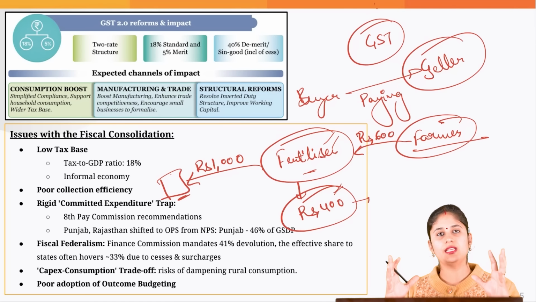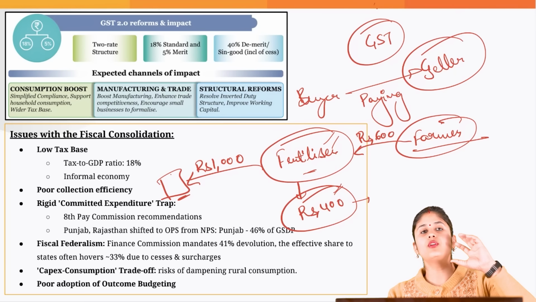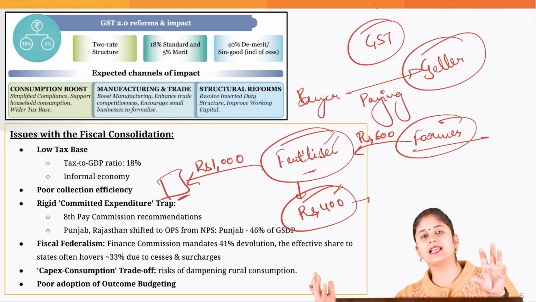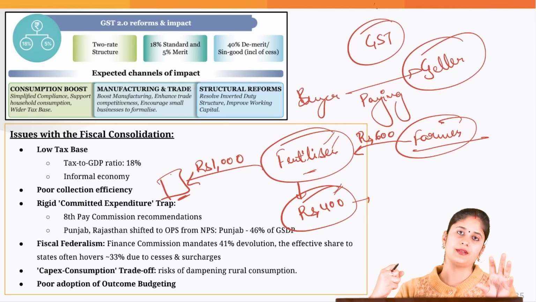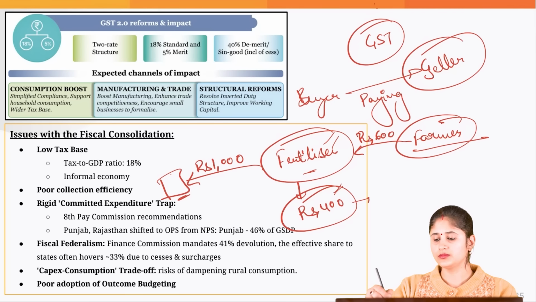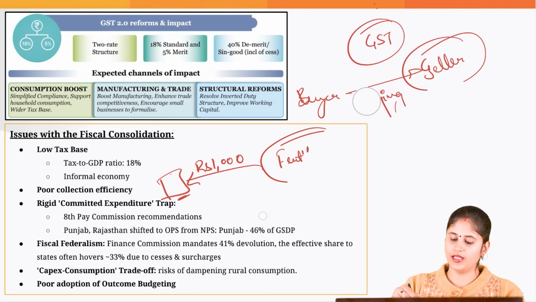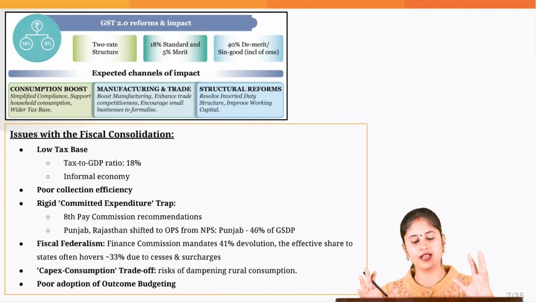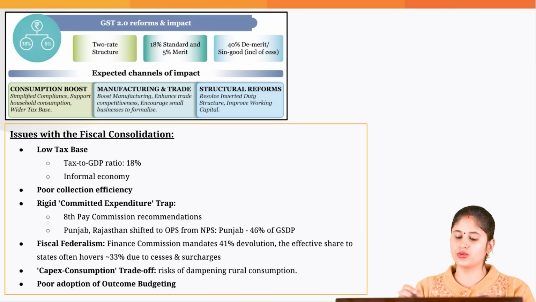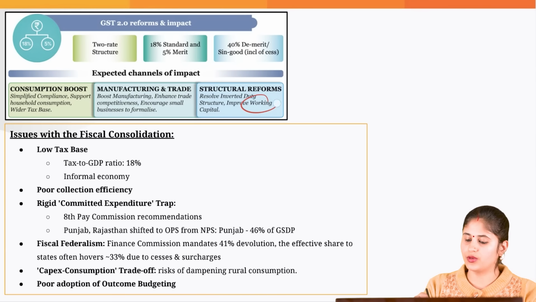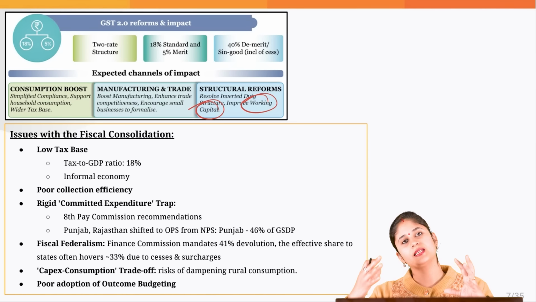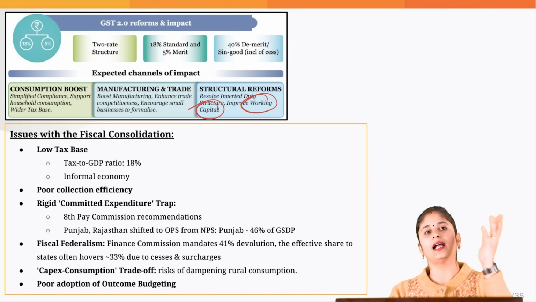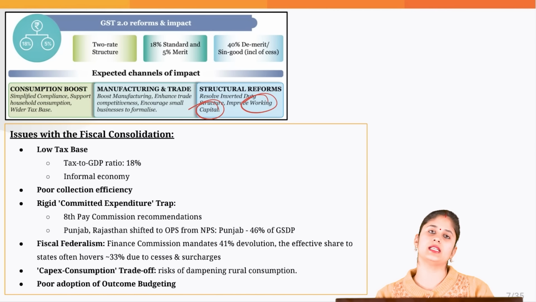Okay, so an inverted duty structure in simple terms is when you are paying more tax on inputs as compared to the tax that you are able to collect from the buyer when you are selling the output. So the government has stated that we are trying to address this particular thing. If this inverted duty structure is addressed, ultimately the working capital issues would be resolved, and the companies would be able to expand their business. Business expands, GDP expands, the government is able to mobilize more tax revenue, and ultimately it would be able to bring the debt to a sustainable level.